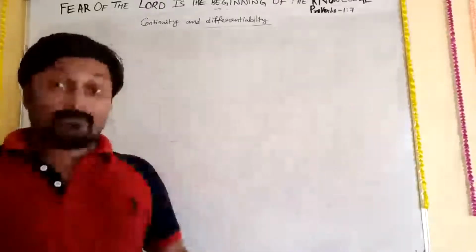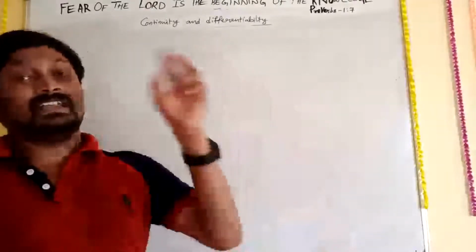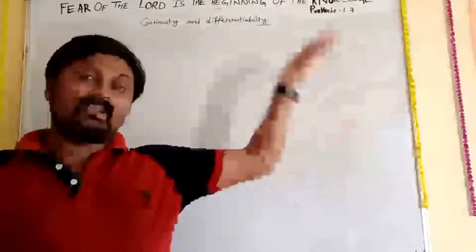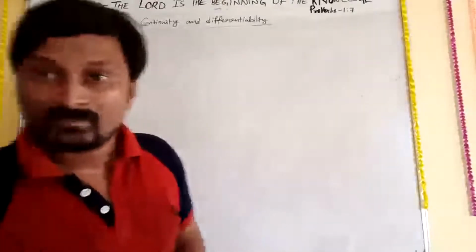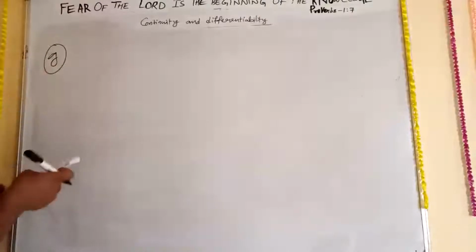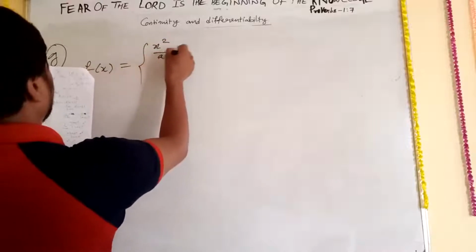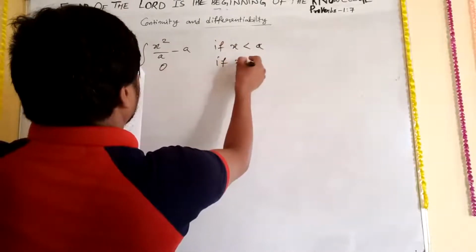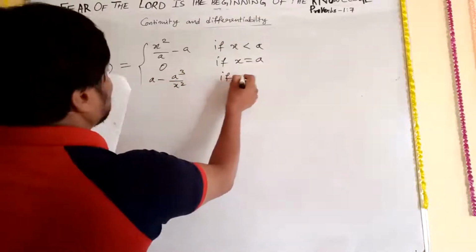Okay. If f of a equals RHL, both are equal, then you need to go for LHL. If you get LHL as not equal, then again the function does not continuous. Okay, yes. So now we are going for Z, not G. So f of x is equal to x square upon a minus a if x is less than a, 0 if x is equal to a, minus a cube upon x square if x is greater than a.